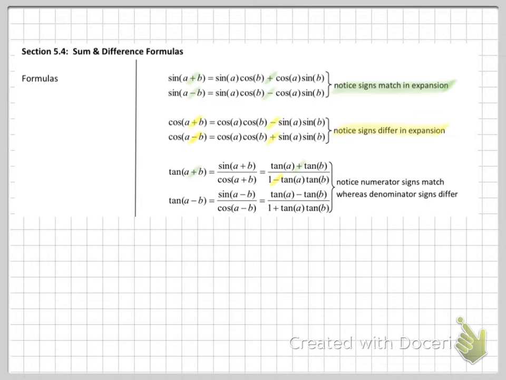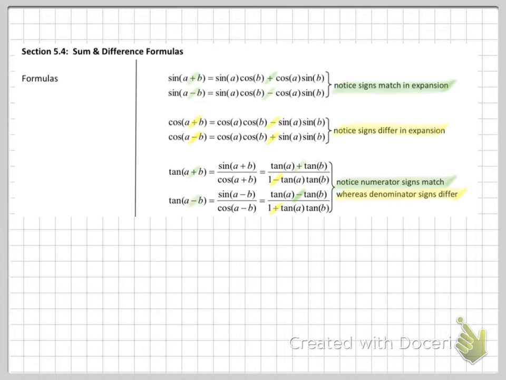If it's minus, the top is minus and the bottom is opposite. So the numerator has the same sign and the denominator has the opposite sign.